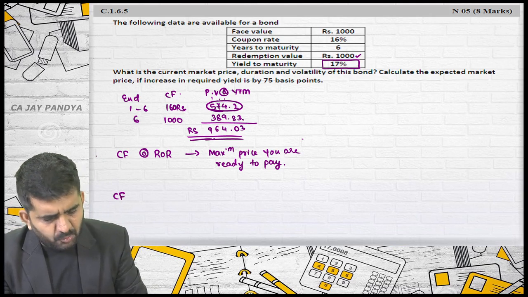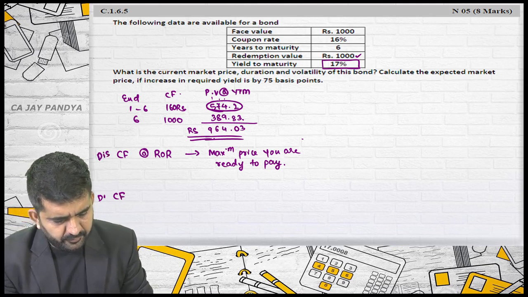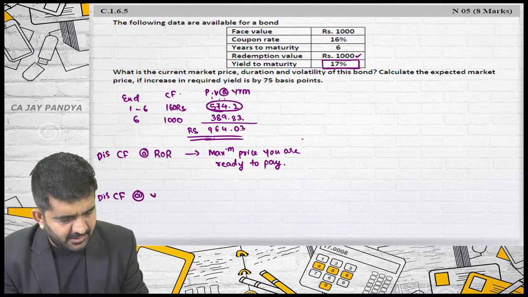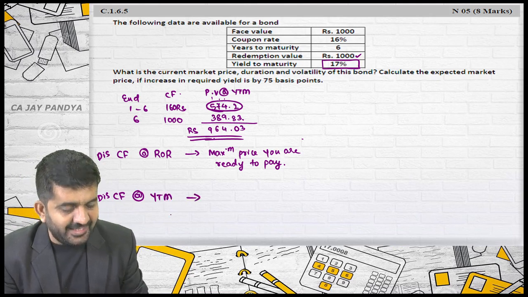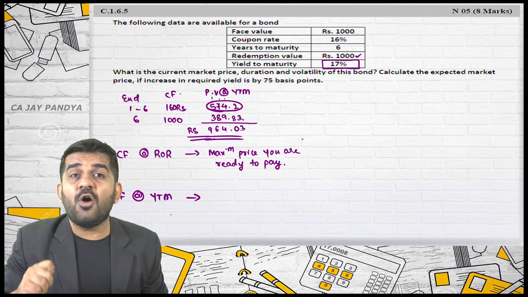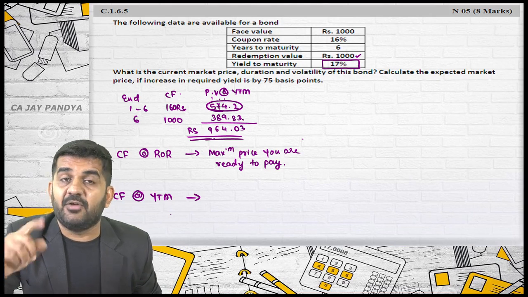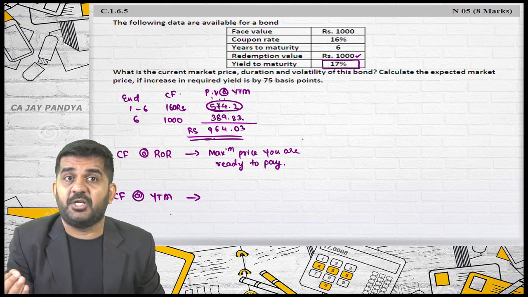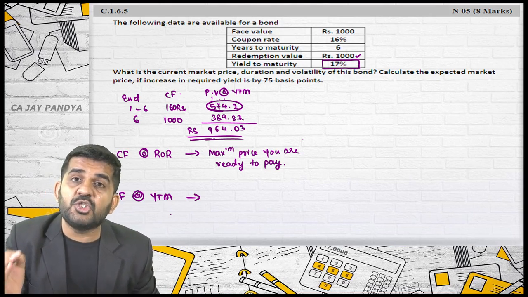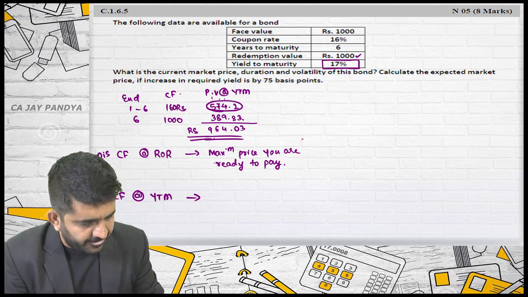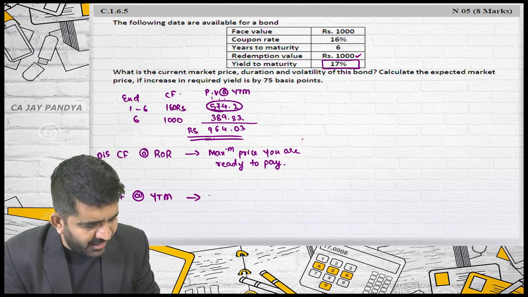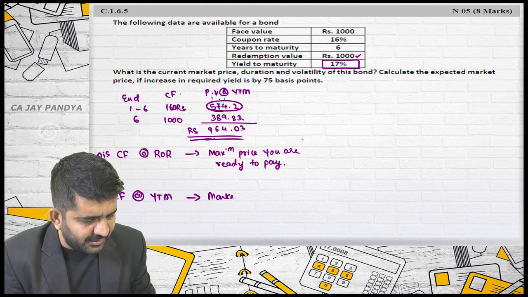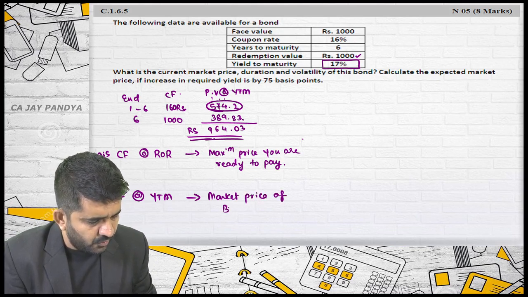If you discount your cash flow, remember this, at the rate of YTM, at the rate of yield to maturity, which is not your required rate of return, it is the rate of return which the bond is actually earning, then the price which you get is nothing but the market price of the bond.